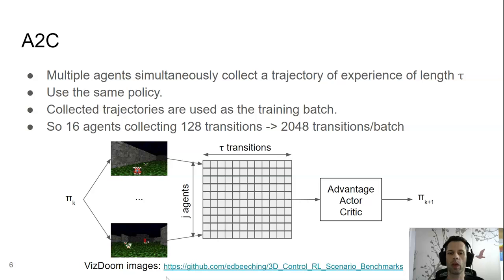In our experiments, we use the A2C algorithm on the VizDoom environment. In A2C, multiple agents operate simultaneously on different copies of the environment using the same policy. Each agent collects a trajectory of transitions of length tau. All trajectories are then stacked together to form the training batch. After a training step, the new policy is passed to each agent and the process continues. We considered 3 VizDoom scenarios which were selected because they required memory of the past.